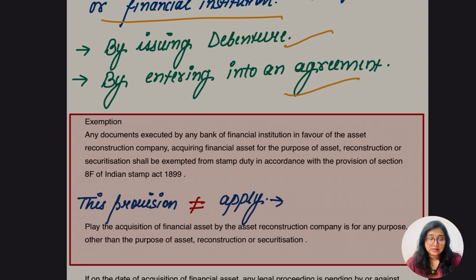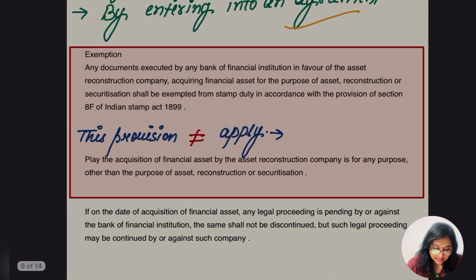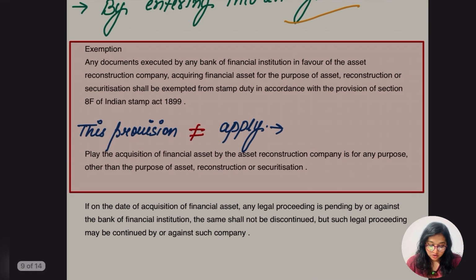But there is one exemption, which says any document executed by any bank or financial institution in favor of an asset reconstruction company acquiring financial asset for the purpose of asset reconstruction or securitization shall be exempted from what? From the stamp duty. Let me read it again, don't get confused here.